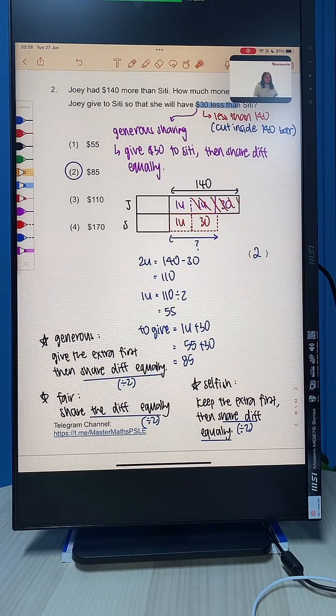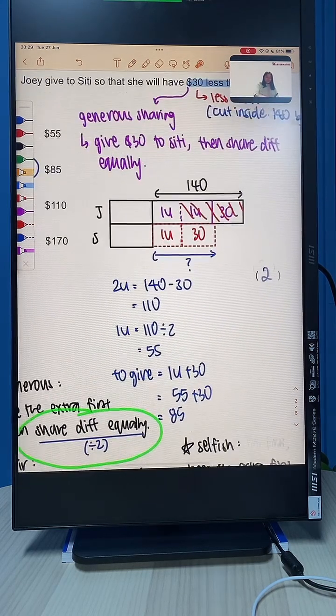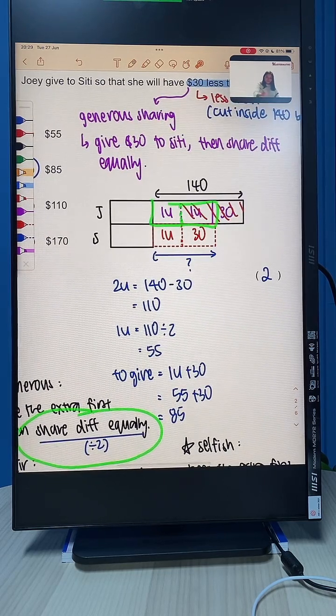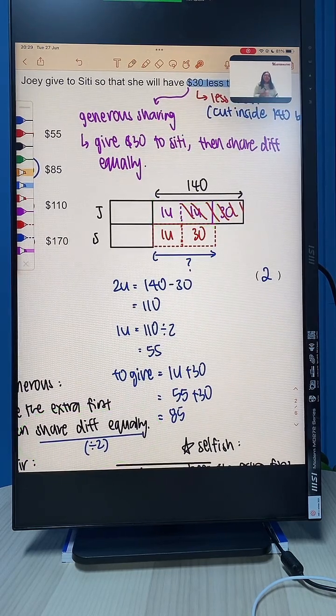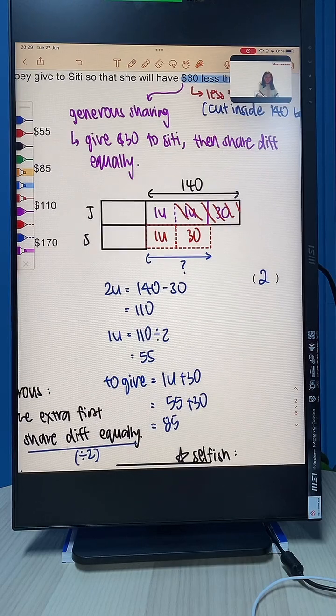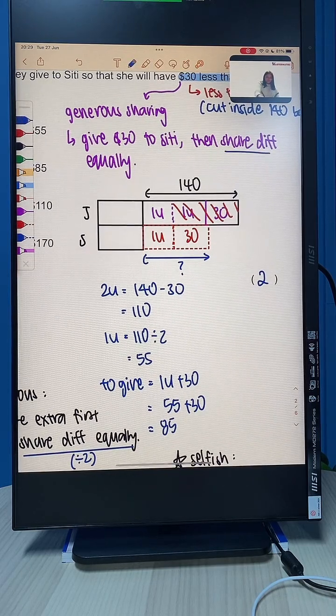Okay, why does Joey have 2 units after 140 minus 30? Because we give the extra first, then we share the difference equally. Since there's 2 people, we need to cut this into 2 parts. That's why there's 2 units, because we want to cut it into 2 parts. Share equally. Okay? Clear now?